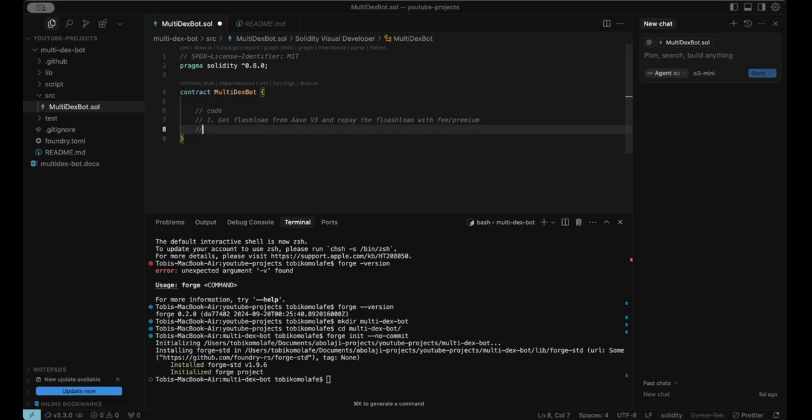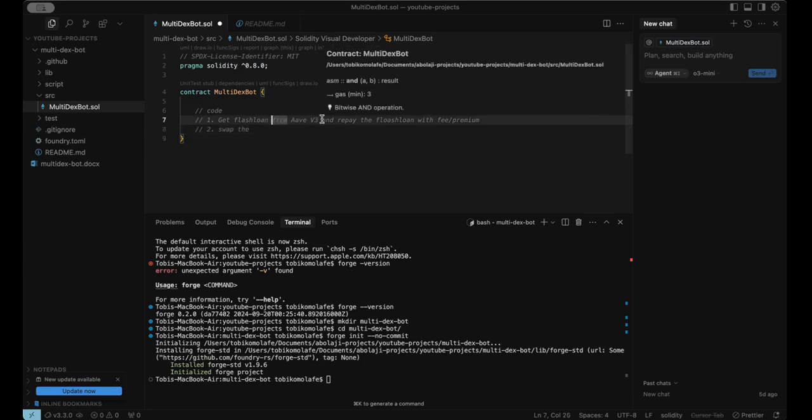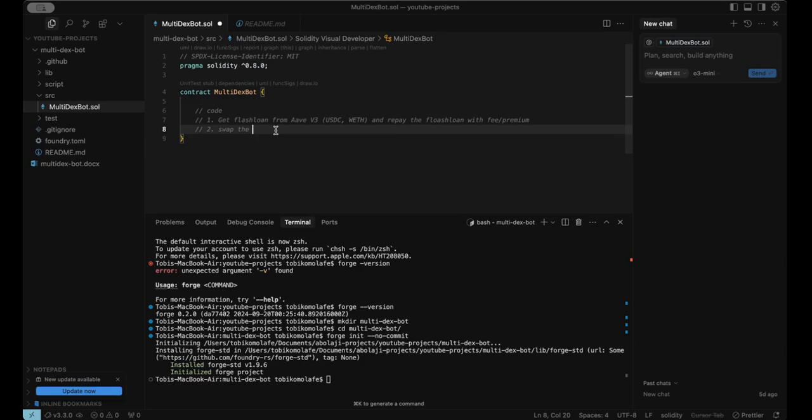Then the next thing is we also want to be able to swap. We want to get the flash loan from Aave V3, so we need to specify assets. The loan will be in a certain asset, either USDC or WETH. That's the asset we are going to be borrowing. WETH is wrapped ETH. So those are the two assets we'll be interested in borrowing.